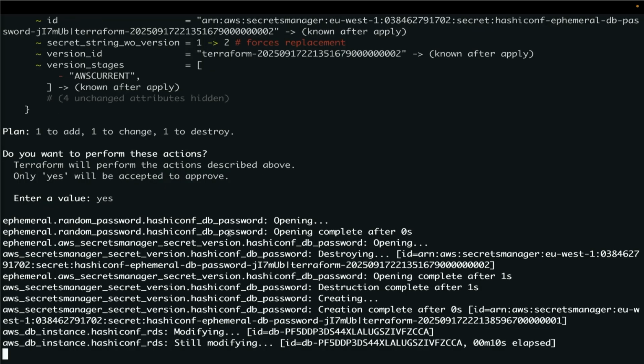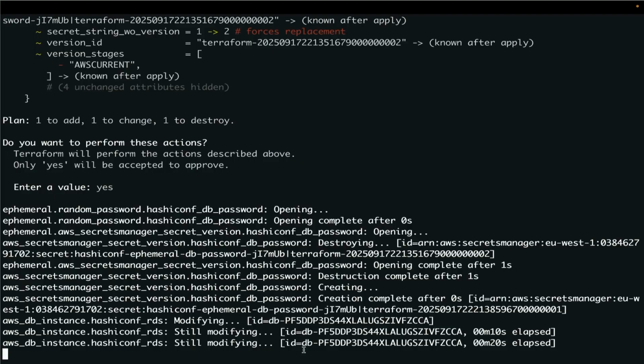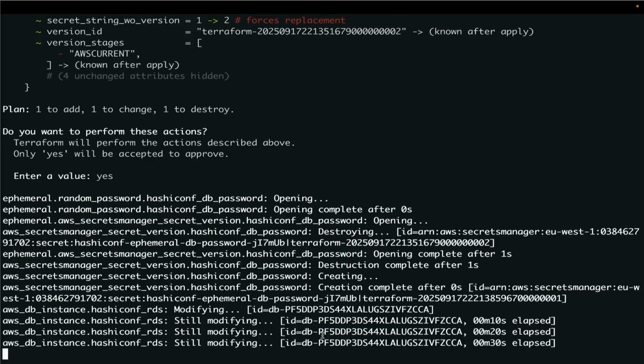So it will track only the password version. Based on that password version, Terraform stores it in the state file. Now it will apply the new password to the database instance. So now the RDS instance will be updating, and it is updated with the new password, because we changed the password write-only version from 1 to 2.